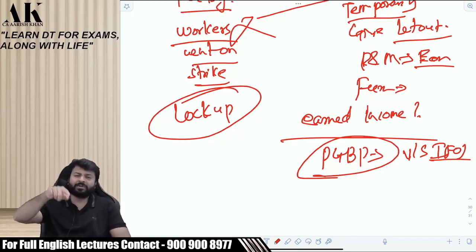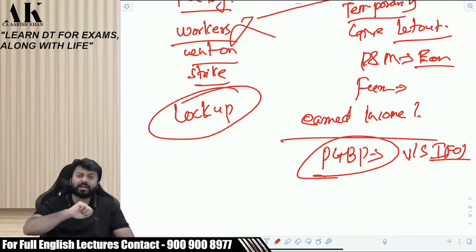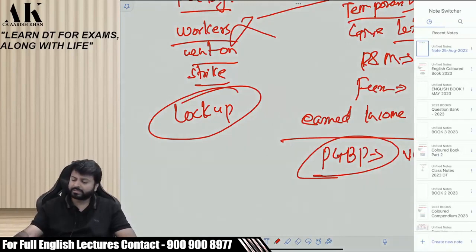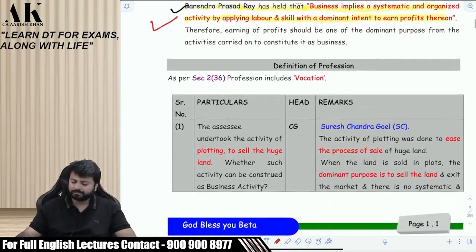The way it was decided by the Supreme Court in the case of Chennai Properties and Investment Limited, that if you let out the property and earn income out of it, then it will go under what? PGBP. If your substantial income is from letting out, if your main object is letting out, then it is PGBP. The way it is for malls and so on. Okay.